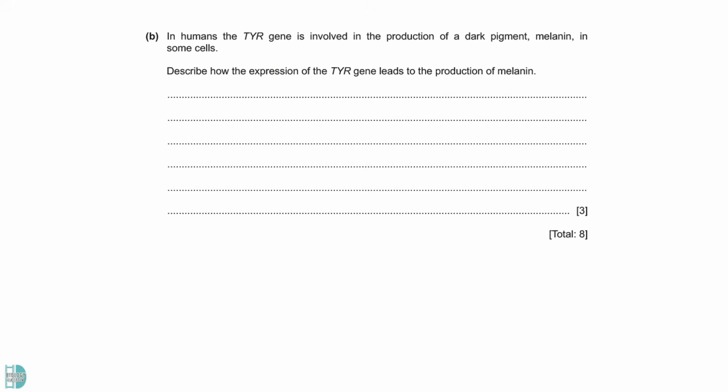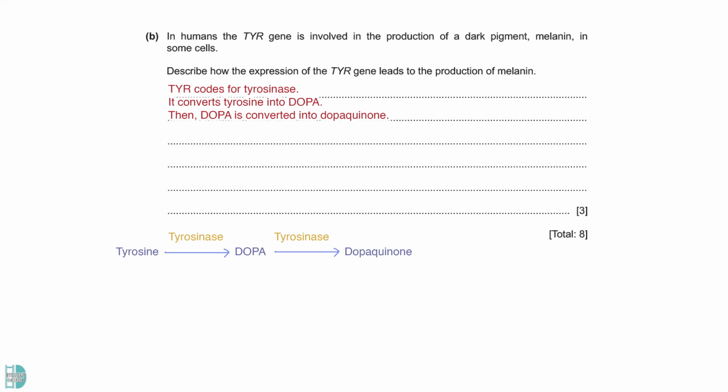B wants you to describe how the expression of the TYR gene leads to the production of melanin. TYR gene codes for tyrosinase. This enzyme catalyzes the conversion of tyrosine into DOPA. Then, DOPA is converted into dopaquinone. Dopaquinone is used to make melanin.